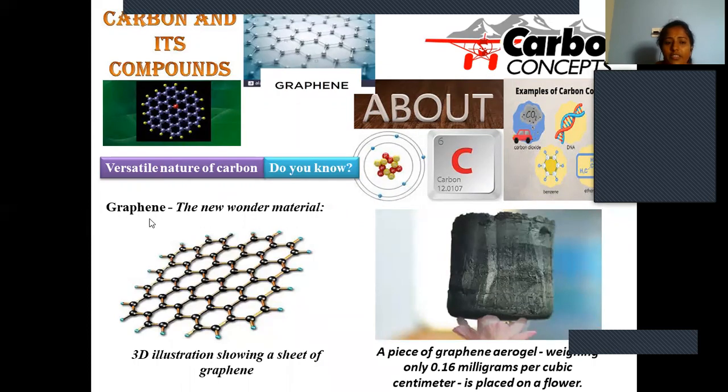First is about graphene. Graphene is the compound which is denoted as a new wonder material. It is a nanoscale material, and a three-dimensional illustration is provided here. It is a continuous extended hexagonal structure. A sheet type of graphene is provided here. If you observe its weight, the piece of graphene aerogel weighs only 0.16 milligrams. So 0.16 milligrams is an infinitesimal weight, but it occupies a larger space here.